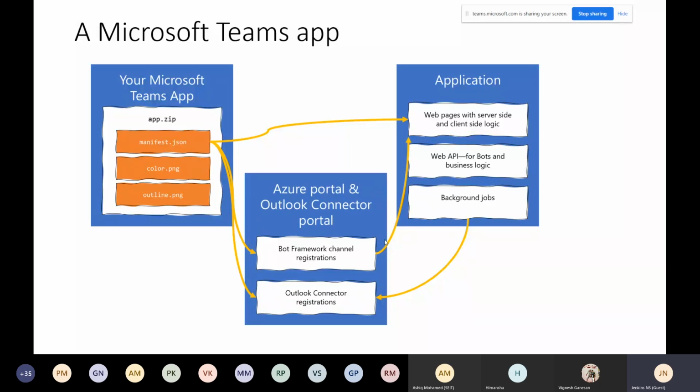The second one is the connector, where you want to connect. That's a channel registration where you register your application. You need to register in your Azure portal any bots or message extensions or task modules you want to deploy. Other than tabs, tabs don't need to be registered. You can directly deploy them in your application, just deploy wherever it is and you can use it.